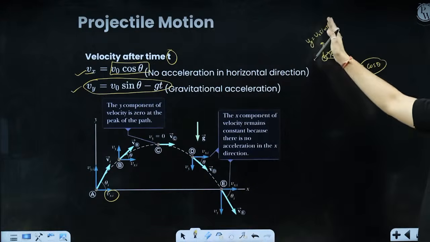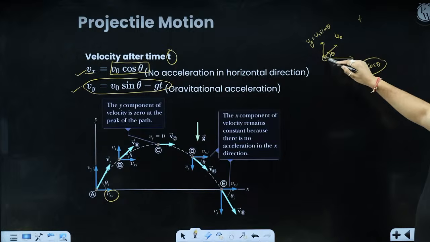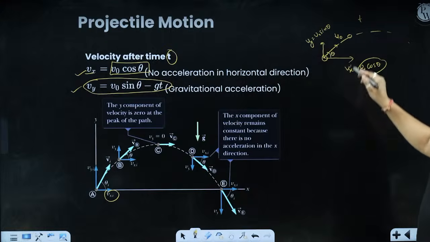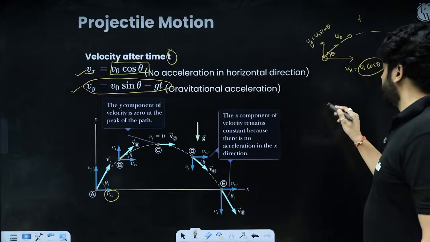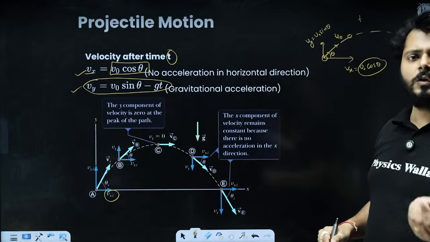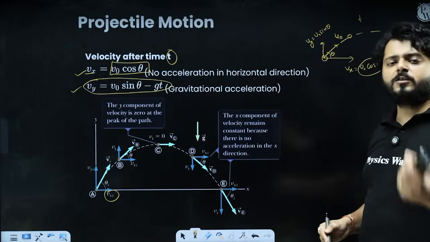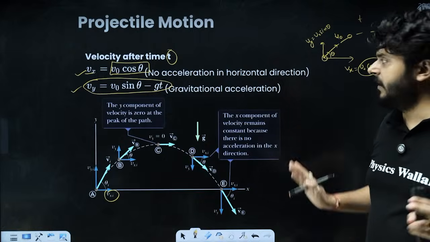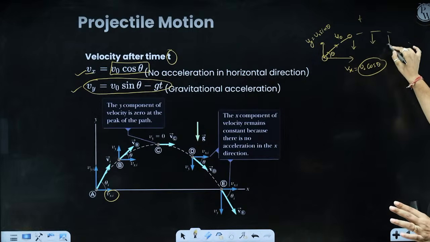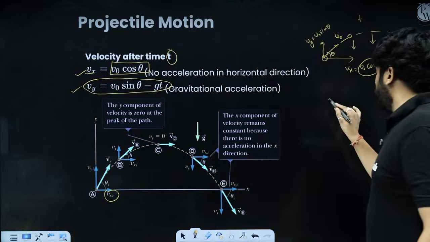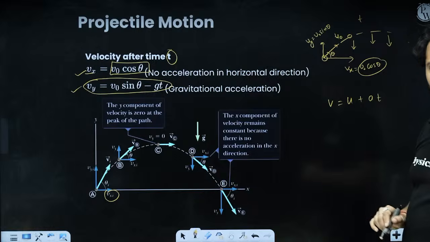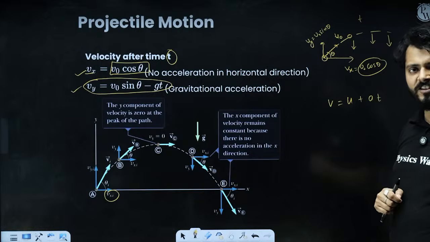What will be the component in the vertical direction after time t? What will be the vertical velocity after time t when the particle is here? Because the vertical motion is uniformly accelerated motion, v is equal to u plus at, s is ut plus half at square, v square is u square plus 2as, those equations are valid. Vertical motion is uniformly accelerated motion. Acceleration due to gravity is g in the vertical motion, right? So v is equal to u plus at. This is the equation of motion for uniform acceleration, right?